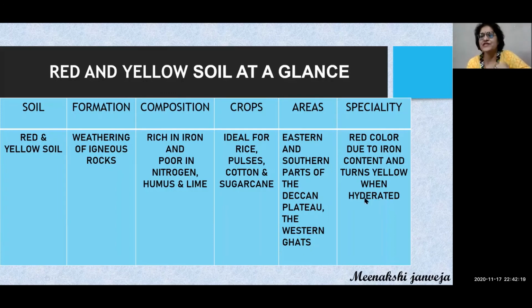Then what is the special feature of red and yellow soil? The special feature is that it is red in color due to the iron content found in it, and it turns yellow when it is hydrated.